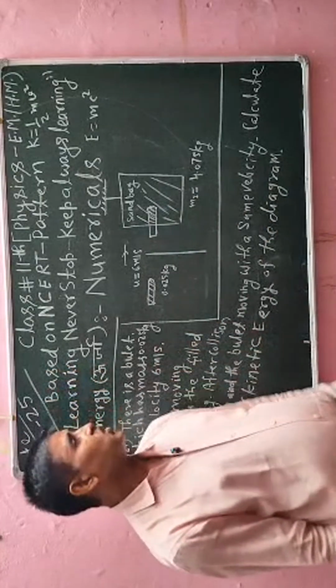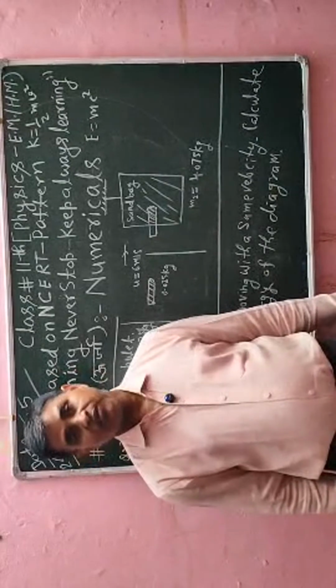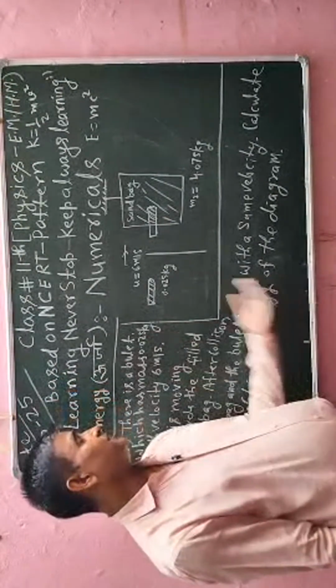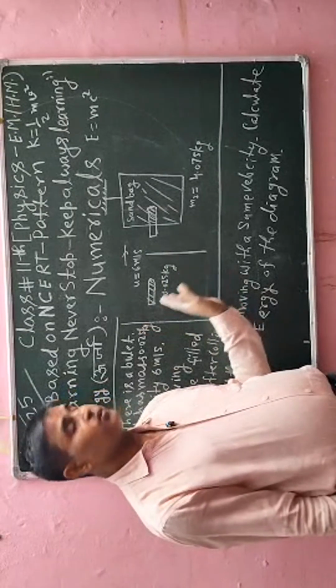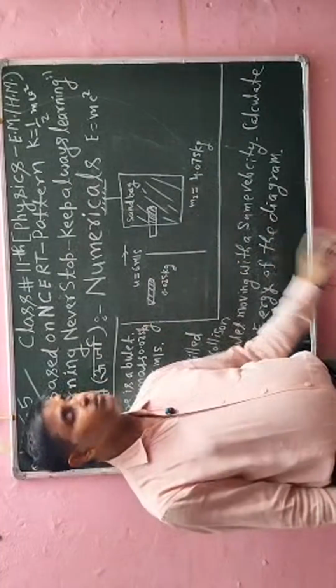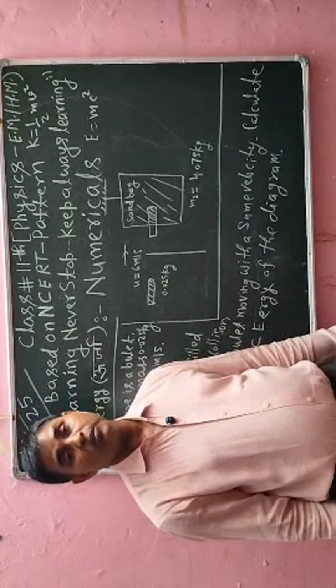So in this case, according to the law of conservation of linear momentum, the momentum of the object before the collision and the momentum of the object after the collision will both be equal.